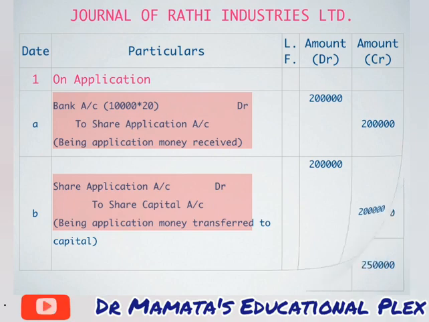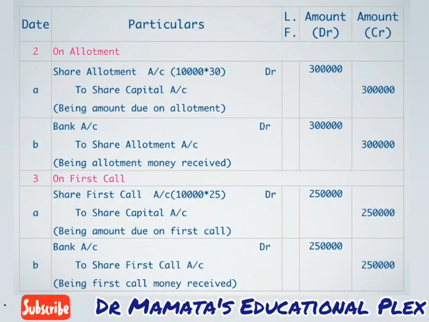Now we will proceed with our allotment entries. Second will be the entries of allotment. In allotment we will make the first entry of amount due. So the entry will be share allotment account debit to share capital account. 10,000 shares, 30 rupees was fixed on allotment, so the amount will become 3 lakh rupees. Share allotment account debit to share capital account, being amount due on allotment. Now the second entry will be of amount received. So the entry will be bank account debit to share allotment account.